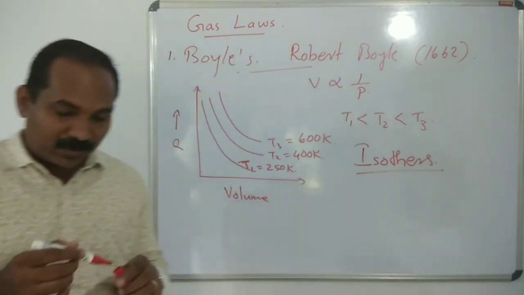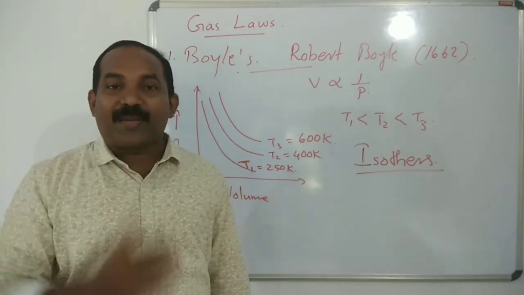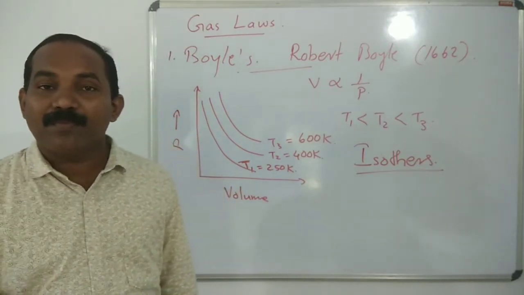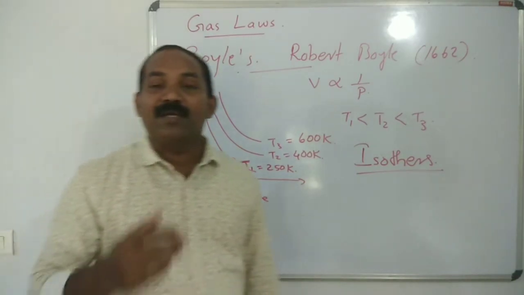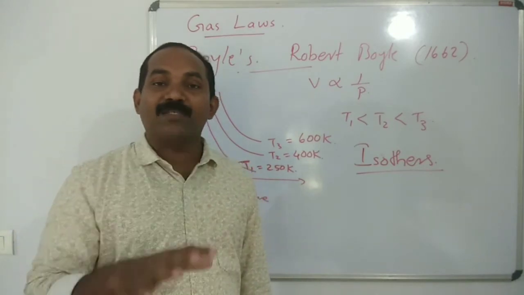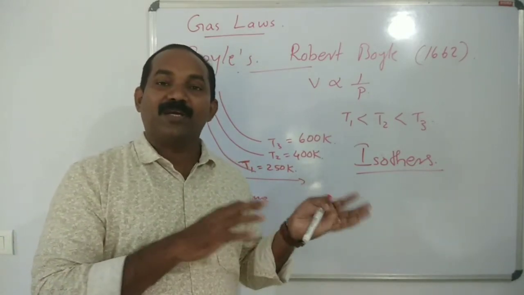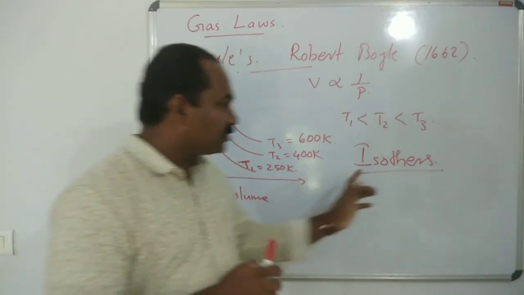So what are isotherms? When we plot a pressure versus volume graph at a constant temperature, it is called an isotherm. Iso means same.